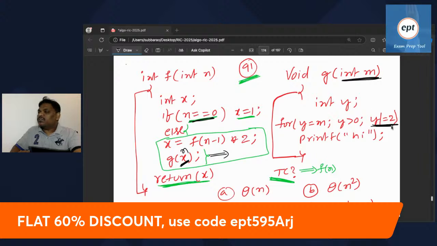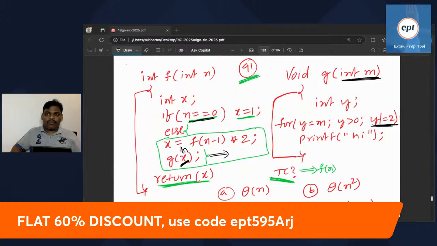So what is the time complexity of g of m? If you pass n, it will take log n time. Whatever you pass, it will take log n time, because if you pass n, it always divides by 2, so log n. Please be careful. Now first of all, what is x here? We will check once.